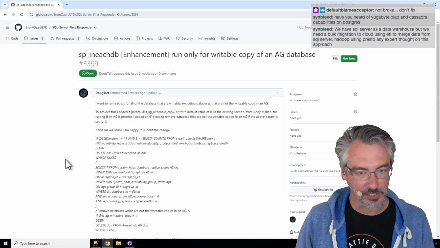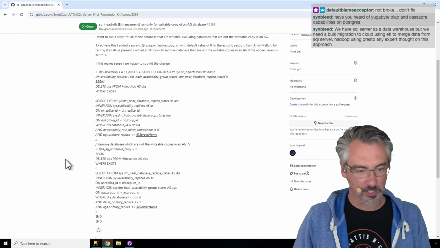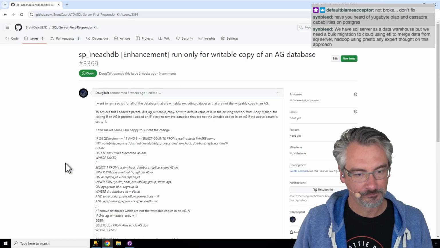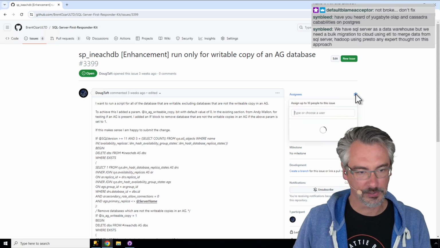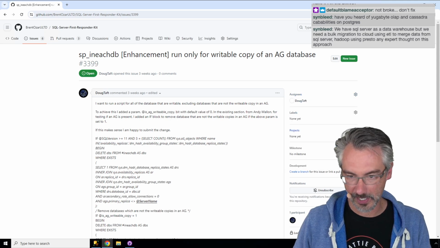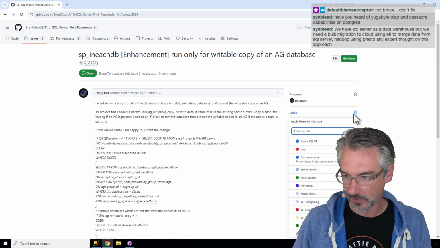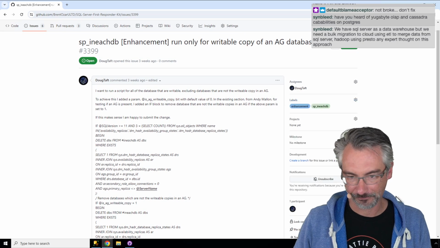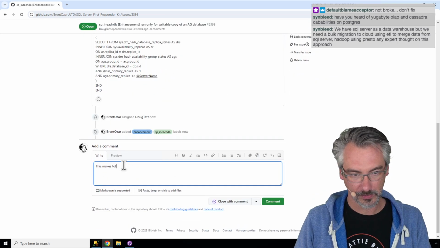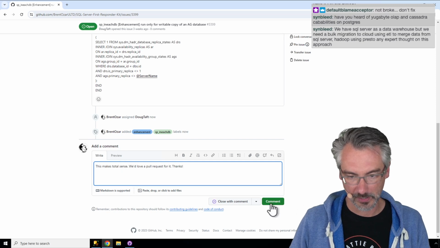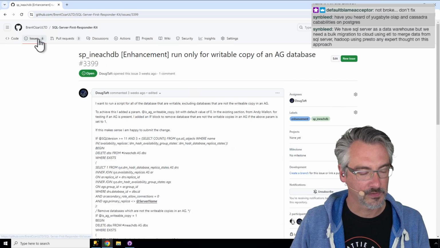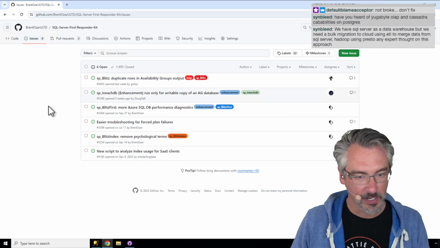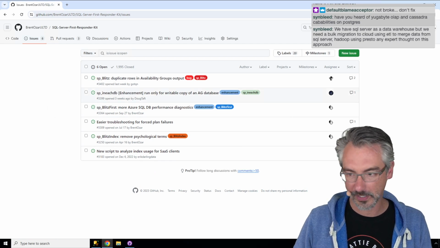Doug says, in HDB, run only for a writable comment for the database. I think so. I like the sounds of this. Doug Taft. This is an enhancement for SP inHDB. This makes total sense. We'd love a pull request for it. Thanks. Comment. And then see if there's anything else that's going on there that needs my attention. Nope, that's it. That is all we need for attention for now.